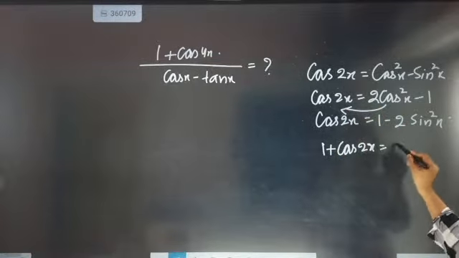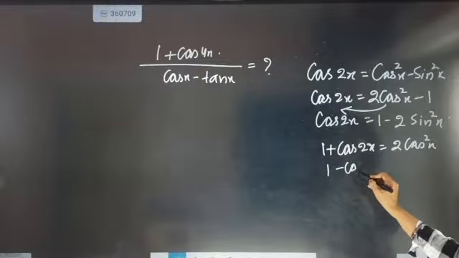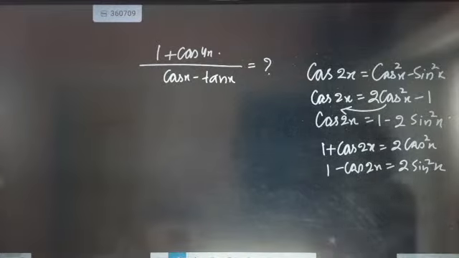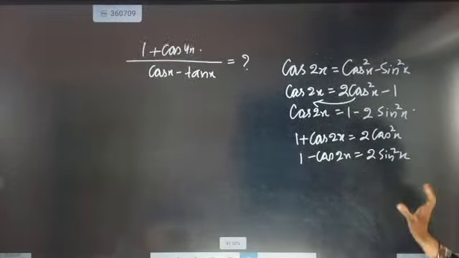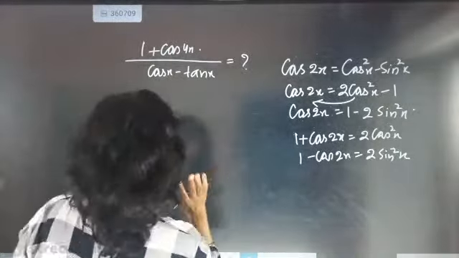1 plus cos 2x is 2 cos square x, and 1 minus cos 2x is 2 sin square x. So if you have command over these 2 formulas, you will be able to solve the questions directly. Fine. So now how are we going to solve the question directly?